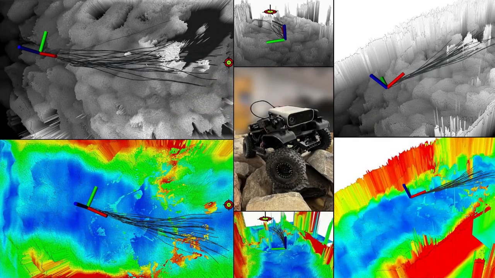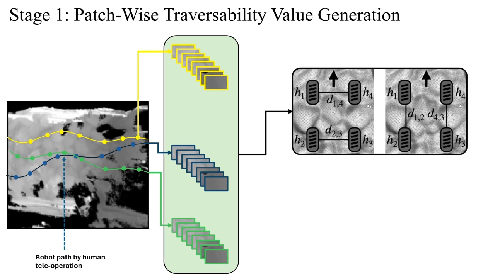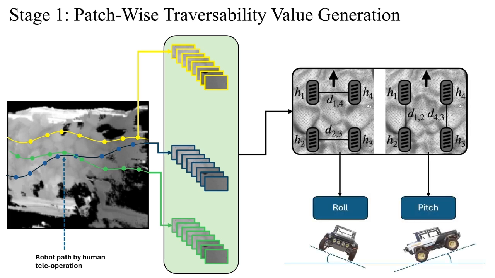In this video, we propose a novel traversability estimator to conquer complex terrains. Let me briefly introduce the architecture. We start with a patchwise traversability value generation model that generates the distributions of the uncertainty and also roll and pitch angles. We first generate roll and pitch angles based on a quasi-static physics-based model.